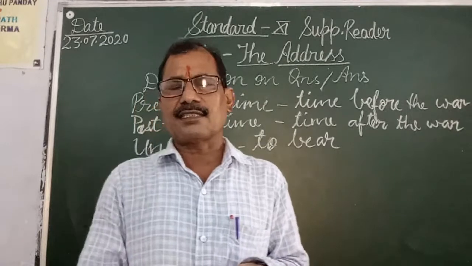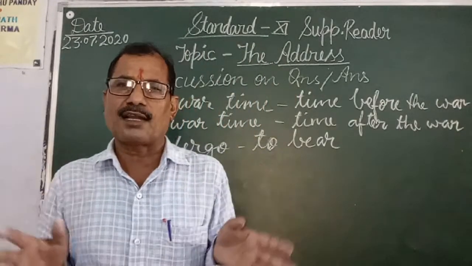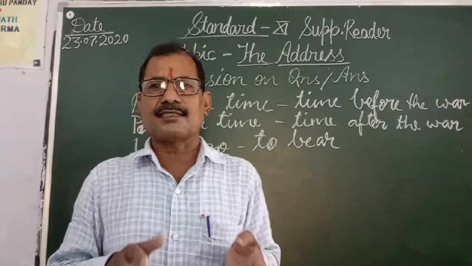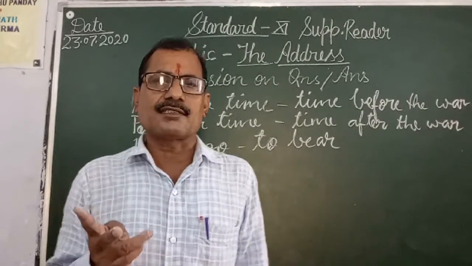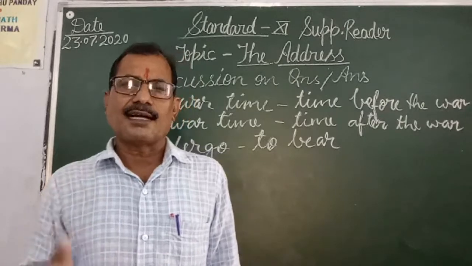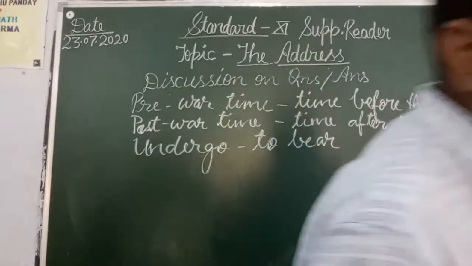And the other reason, she said that her rented house was very small. It was not spacious to have all these things inside, and that is why, for these two reasons, she decided to forget the address. So this is the answer of the third question, my dear students.